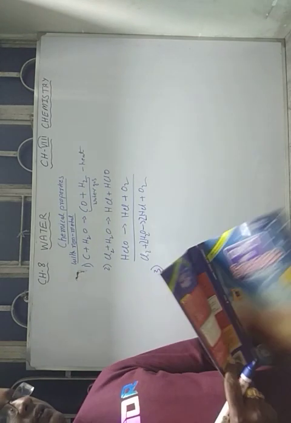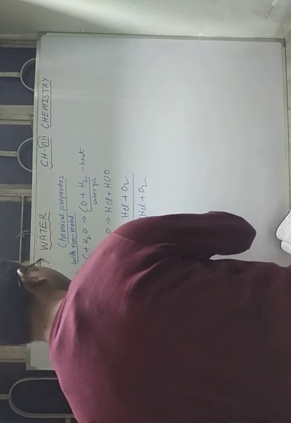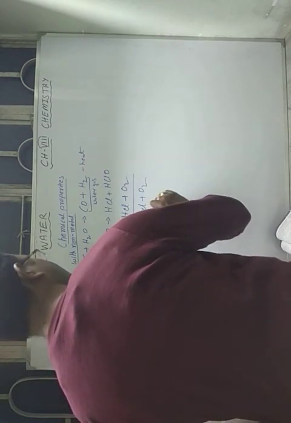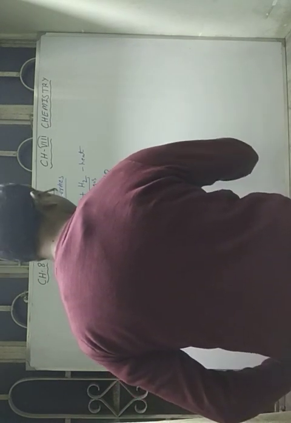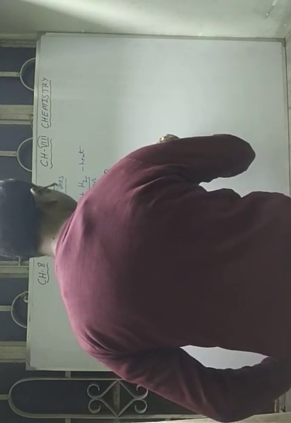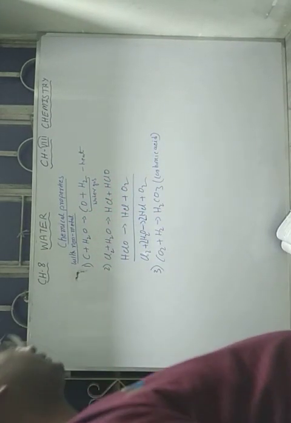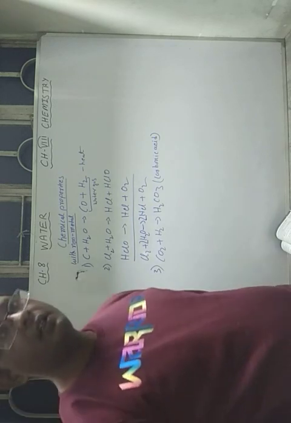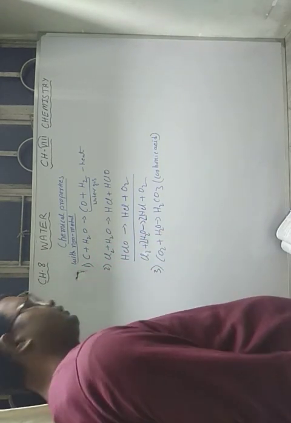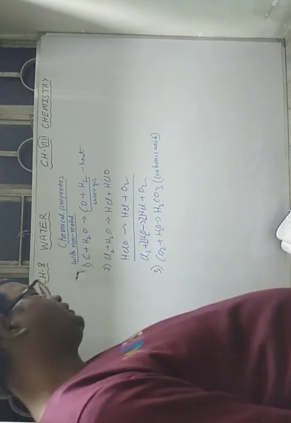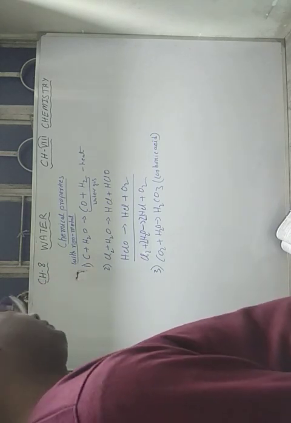So any kind of carbon dioxide, suppose if you take carbon dioxide CO2 plus H2O, what will you get? You will get H2CO3, that is carbonic acid. So most of the non-metallic oxides, when they come in contact with water, easily dissolve in water. Similarly, that we are using in case of cold drinks.